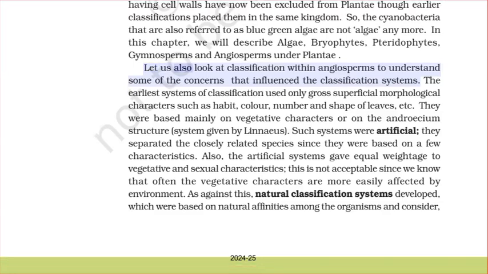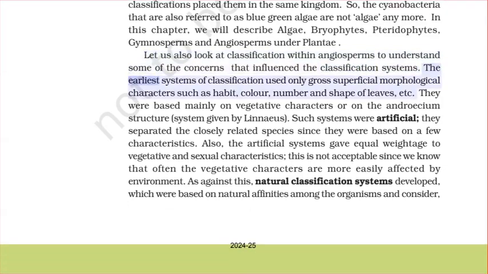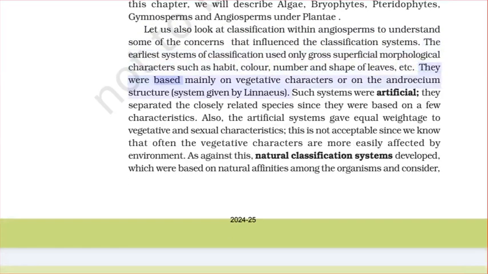Let us also look at classification within angiosperms to understand some of the concerns that influence the classification systems. The earliest systems of classification used only gross superficial morphological characters such as habit, color, number, and shape of leaves, etc. They were based mainly on vegetative characters or on the androecium structure system given by Linnaeus.